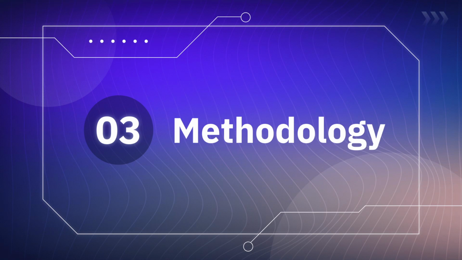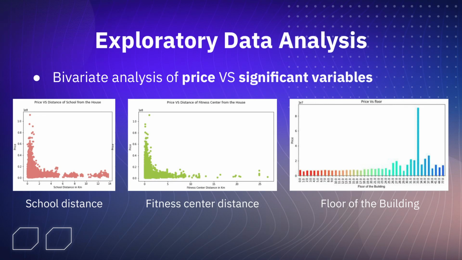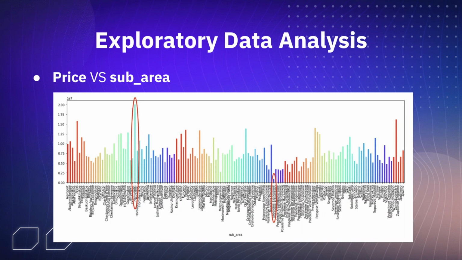Next, our methodology. Exploratory data analysis is a critical step to explore and analyze the data to gain insights and understanding of the underlying patterns and relationships of the data. Bivariate analysis of price against all significant variables such as school distance, fitness center distance, floor of the building, and more was used in this project. One crucial analysis was price against sub-area, also known as the district name, where it can be seen that the districts with the highest and lowest average price, circled in red, are Hamiltonki and Porcellini Klenowsko, respectively.